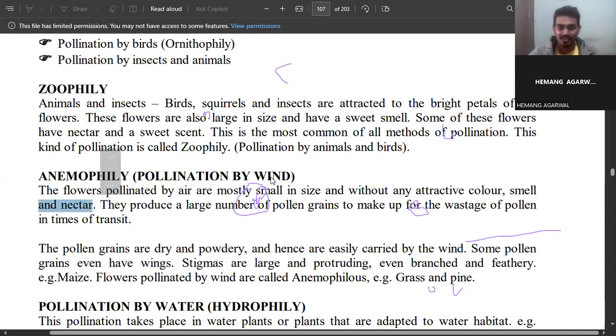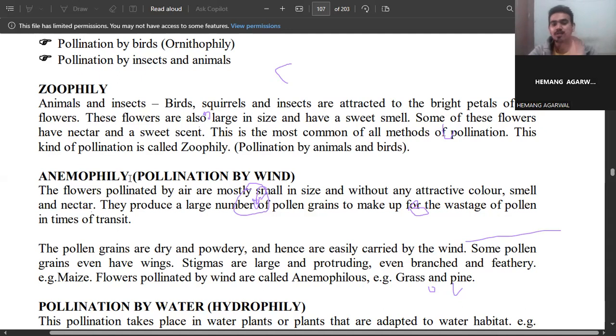In zoophily, they need attraction of flowers and sweet scent because they have to attract other organisms. Otherwise, if the organisms won't come, they can't be pollinated, and they can't continue their life for further generations. But anemophily is pollinated by wind, and they don't need any agents, so they don't have any attractive color, smell, or nectar, right?